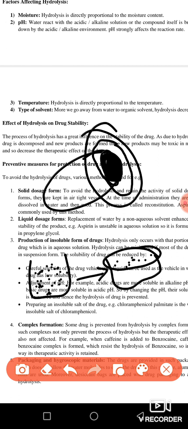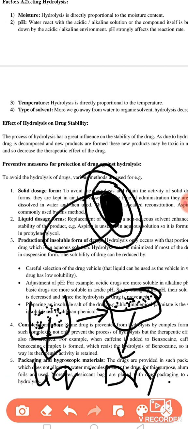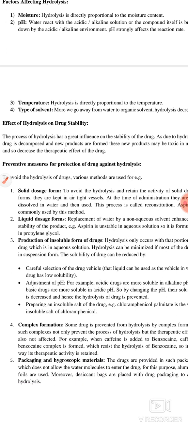Sorry for the bad drawing, but I just have to give you the concept. So first the penicillin is in the form of liquid, now you have changed it into the dry powder-like form. By changing the composition or appearance of the dosage form, you can save your drug.